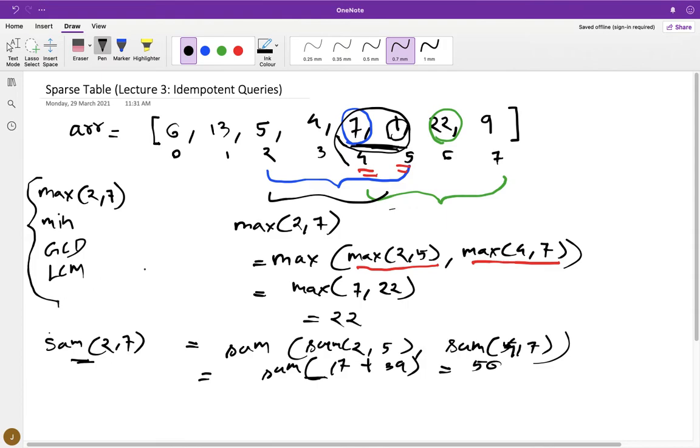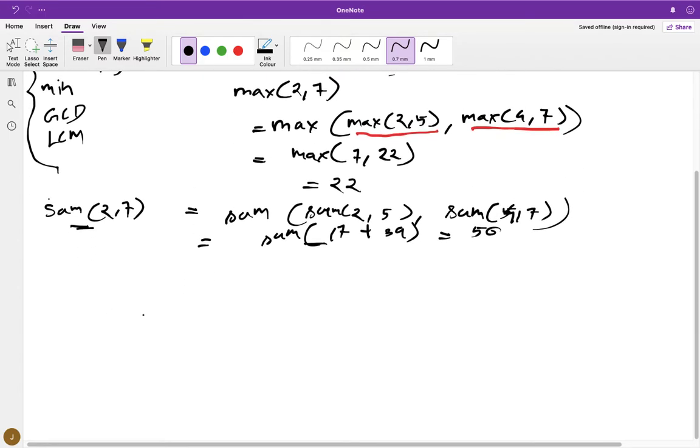Okay, so now that we know what an idempotent query is, let's see how sparse table is able to answer this idempotent query in big O of one time, right? Okay, so let's generalize this. Let's say you have to answer max of L and R. I have taken max here as an example, but it can be any idempotent query like min, GCD, LCM, right? And what is this range length? This range length is R minus L plus 1.